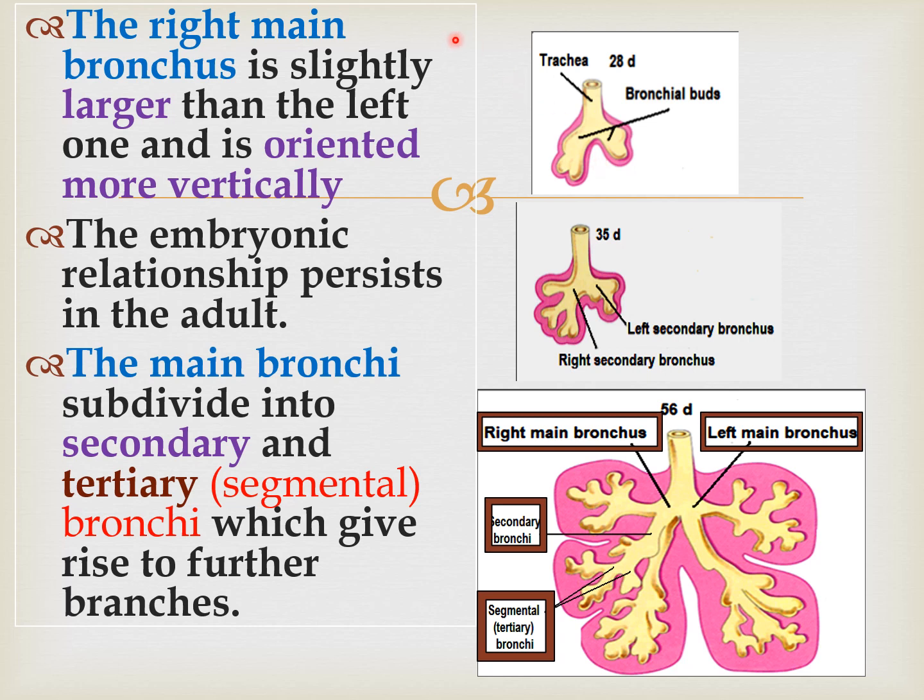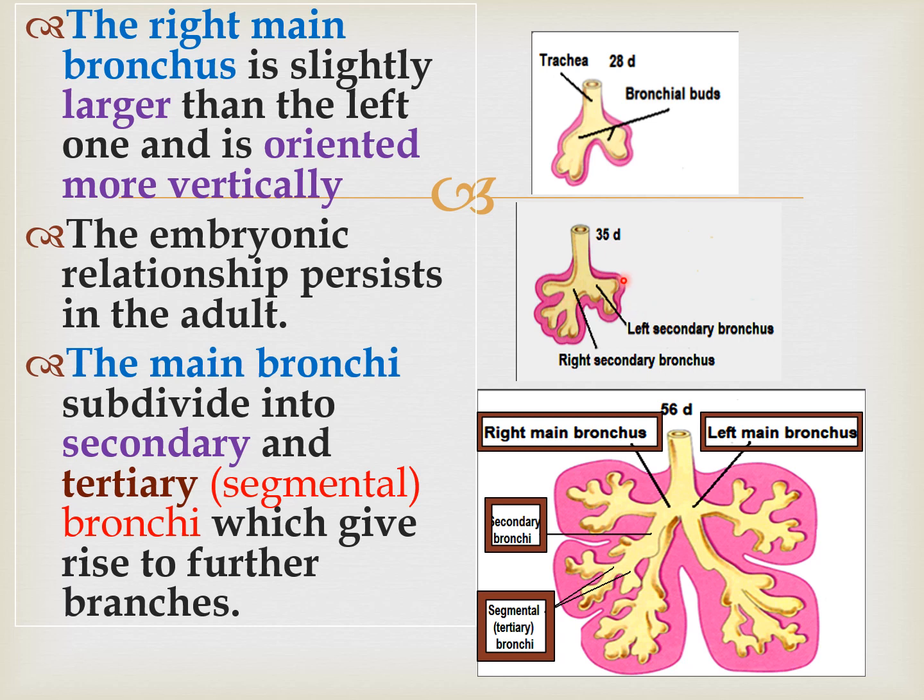We have already talked about in the previous lecture of anatomy that the right main bronchus is slightly larger than the left one and is oriented in the vertical line of the trachea, and this embryonic relationship persists in the adult. That's why in the adult body the right bronchus is mainly present in the line of the trachea. It is wider, shorter in length, and straighter as compared to the left one.